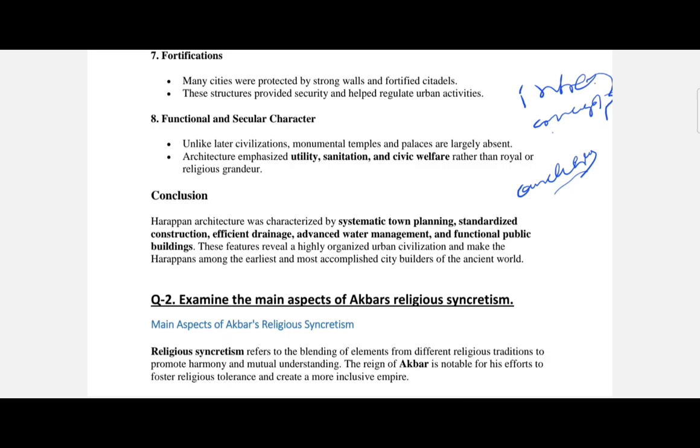So the conclusion, which I had mentioned, is: the Harappan architecture was characterized by systematic town planning, standardized construction, efficient drainage, advanced water management, and functional public buildings. These features reveal a highly organized urban civilization and make the Harappans among the earliest and most accomplished city builders of the ancient world. The Harappan architecture reflects civic discipline and technological mastery, because they were having sanitation and private washrooms. They were also technologically advanced, and they had environmental adaptation systems, where they used to have defensive walls against flood control and all.